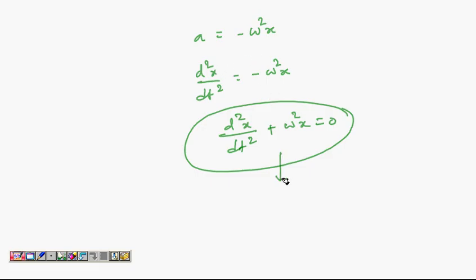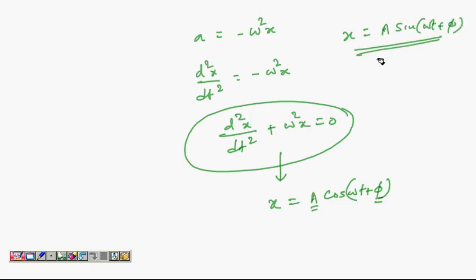Now the solution to this equation, when I say solution, it is a relation between x and t, we saw will be cos omega t or sin omega t. But more general solution is a cos(omega t plus phi), where a and phi could be anything. Still it satisfies this equation. So x equal to a cos(omega t plus phi), or you can say even x equal to a sin(omega t plus phi). Any one of them, it's up to you. Both satisfy this equation. So that is the solution.